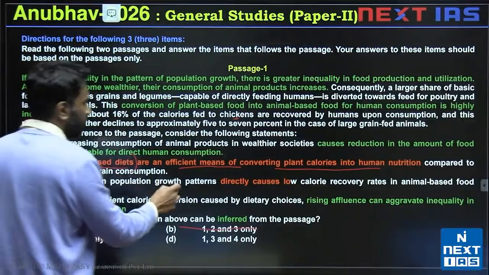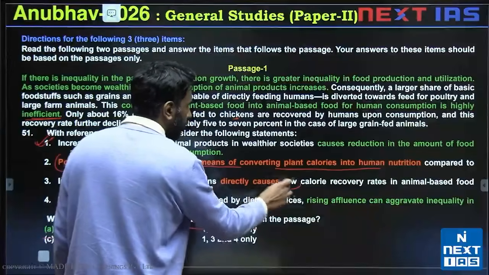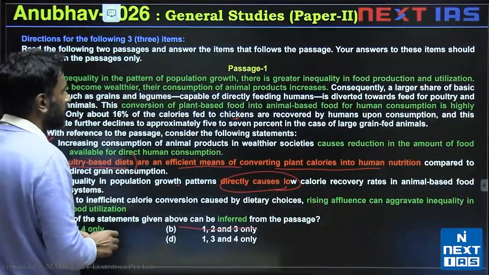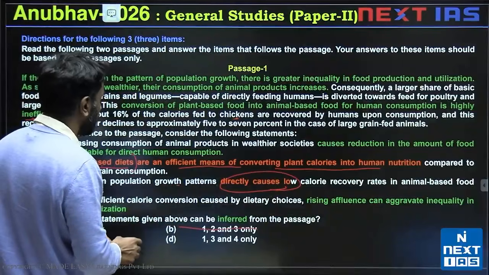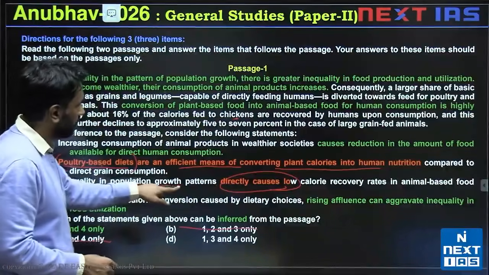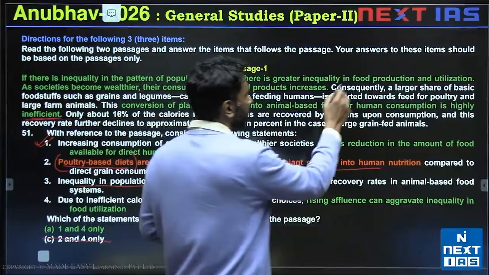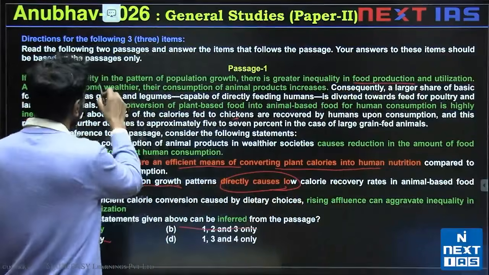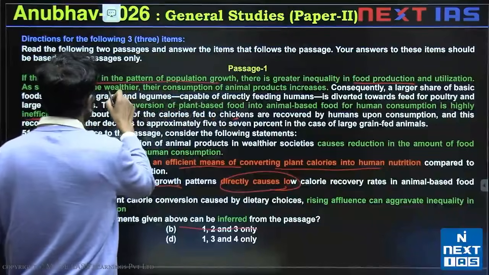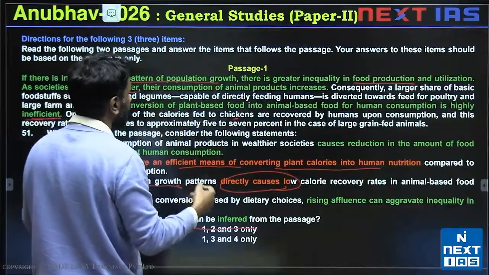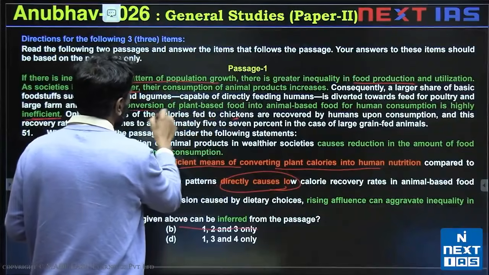Inequality in population growth patterns directly causes low calorie recovery rates in animal based foods. We can't say directly causes low recovery rates in animal based foods. Inequality in population growth leads to some societies becoming wealthier, which will lead to this kind of imbalance.